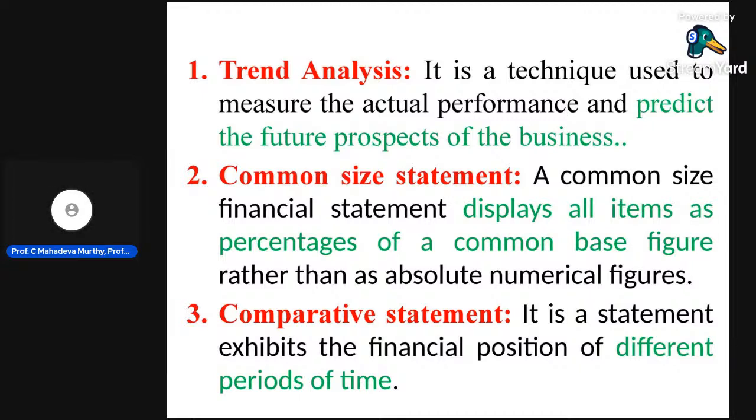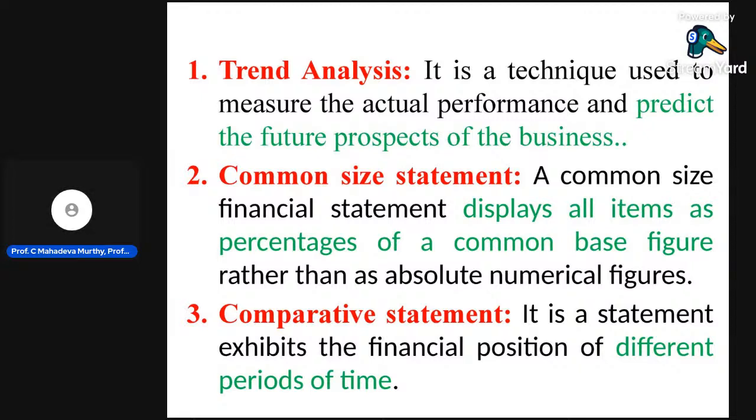Each and every aspect: goodwill, liability, creditors, debtors, purchases, closing stock, opening stock, wages, fuel, each and every aspect. If you compare that over 5 years, then you will come to know where you are lacking, where you are failed, where the organization has failed.